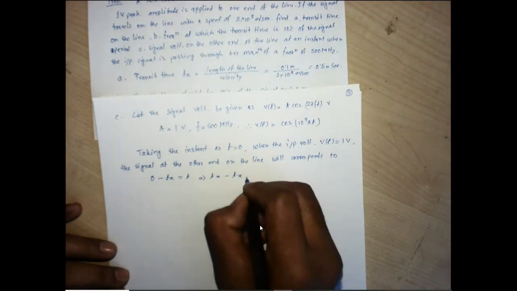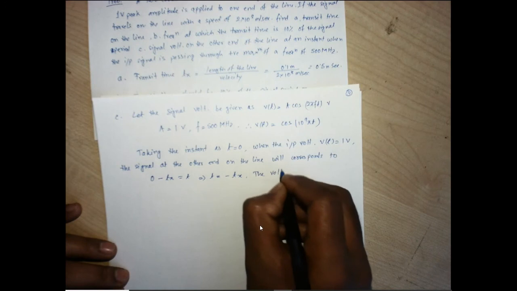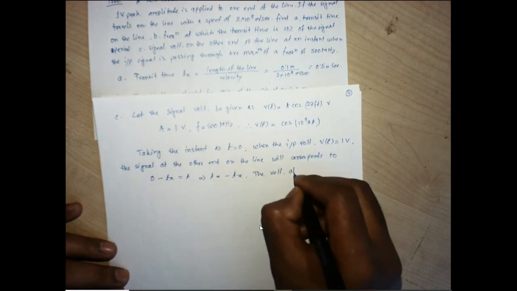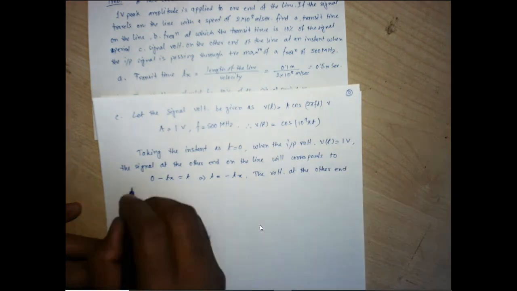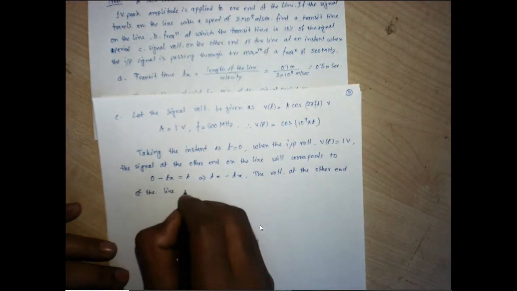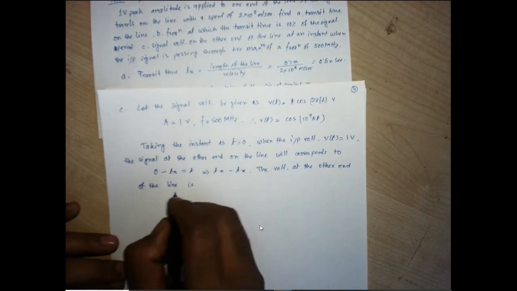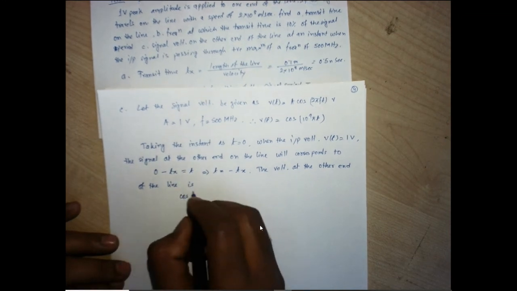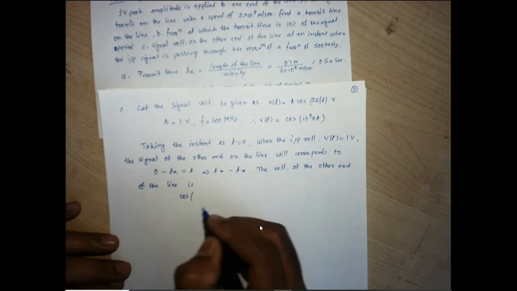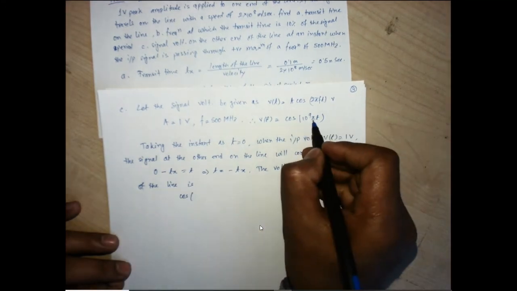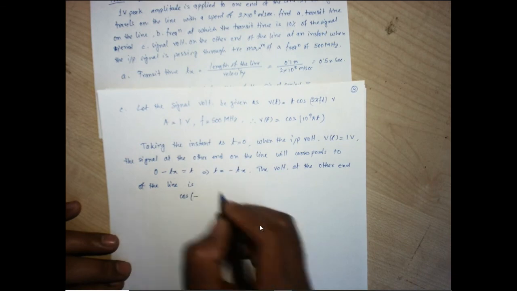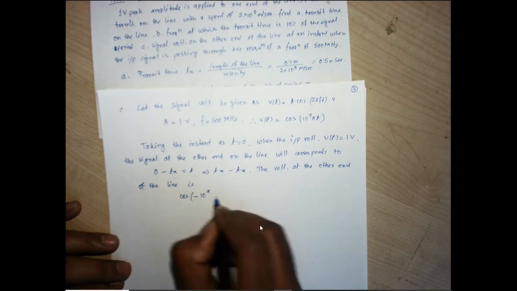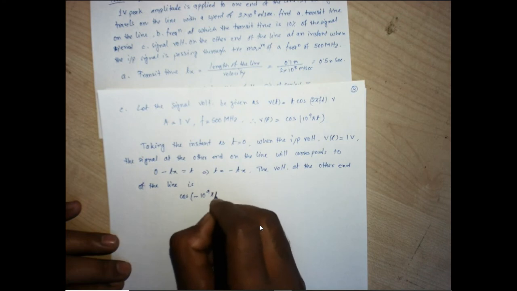So the voltage at the other end of the line is cos of minus 10 to the power 9 pi Tx.